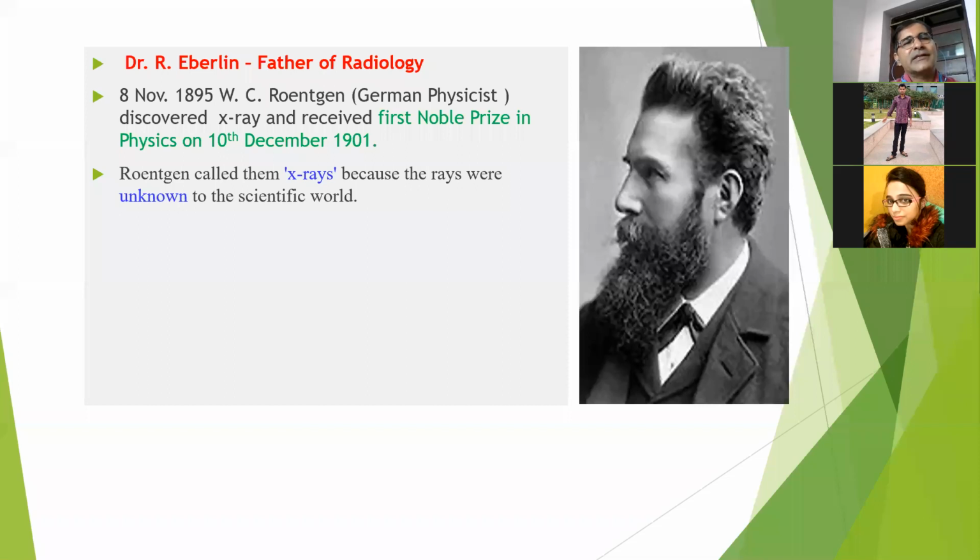After the discovery of X-ray, there was a lot of revolution in the diagnostic field. During that time, when Roentgen discovered this X-ray, the properties of these rays were not known. That's why he coined the term X, and nowadays also, it is popularized as X-ray.